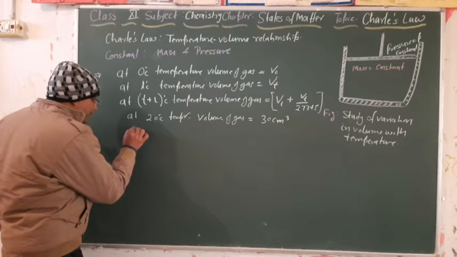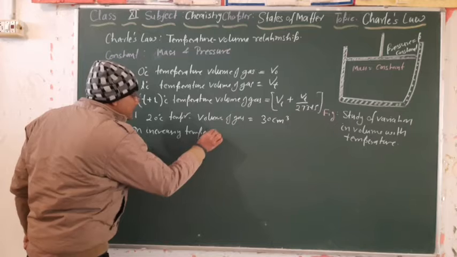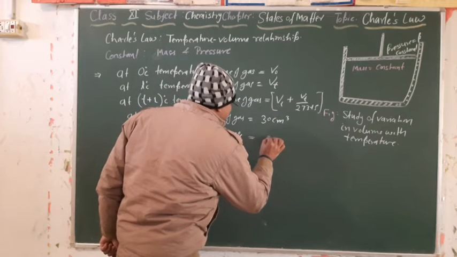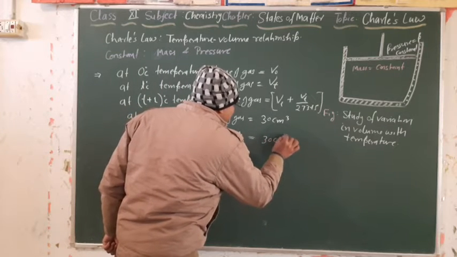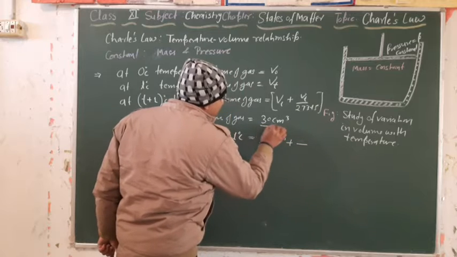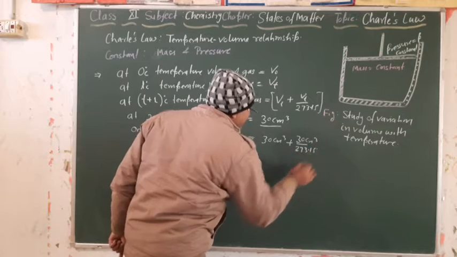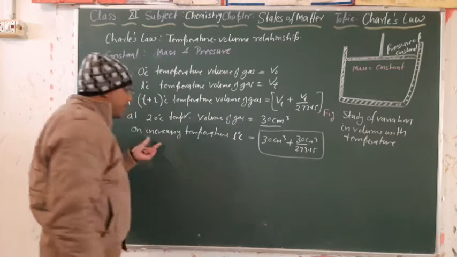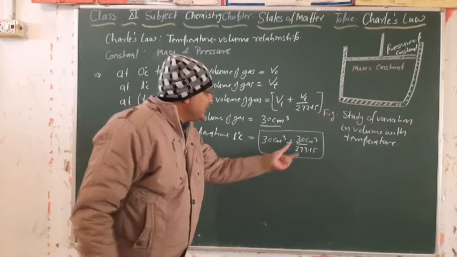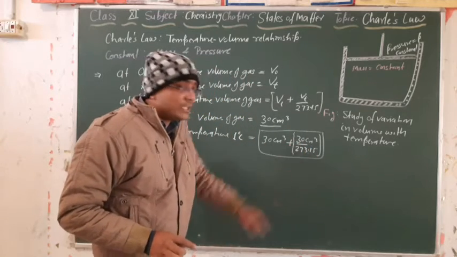On increasing the temperature by 1 degree Celsius, he observed the volume increases by 30 by 273.15. 30 is the original volume.